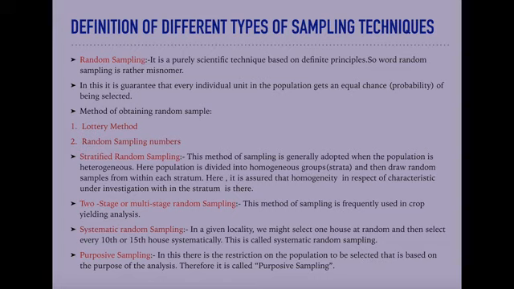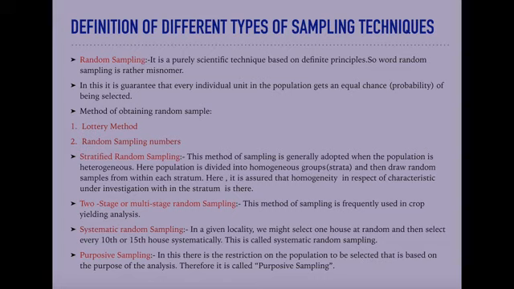Here the population is divided into homogeneous groups, known as strata, and in singular, stratum, and then we draw random samples from within each stratum. Here it is assured that homogeneity in respect of the characteristic under investigation is there within the stratum.